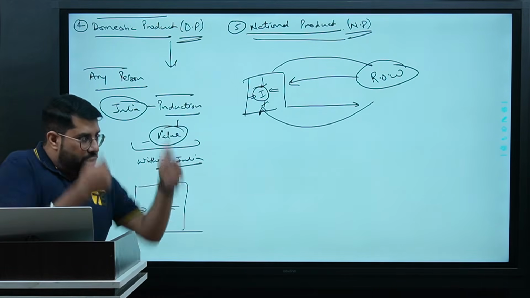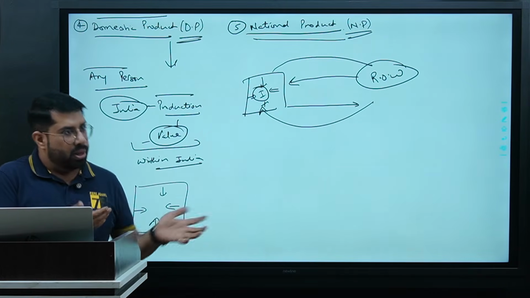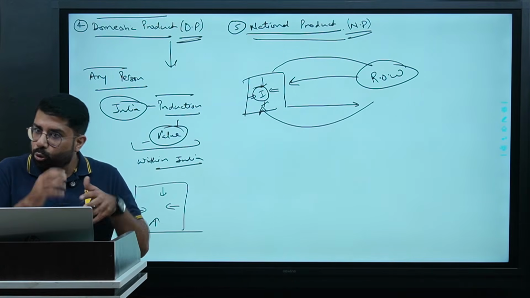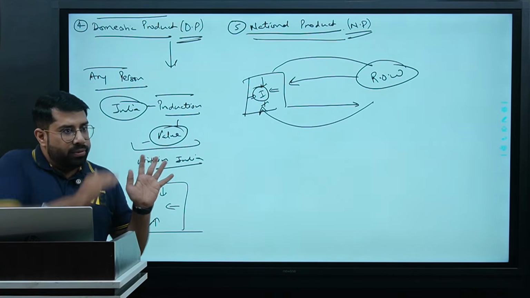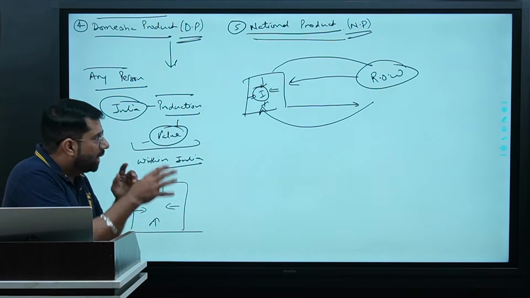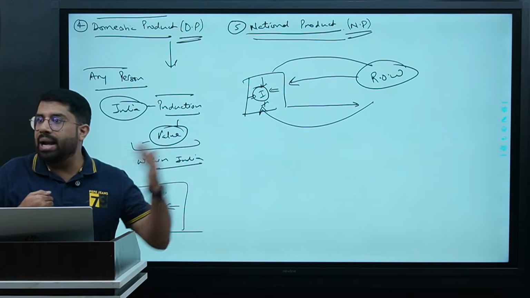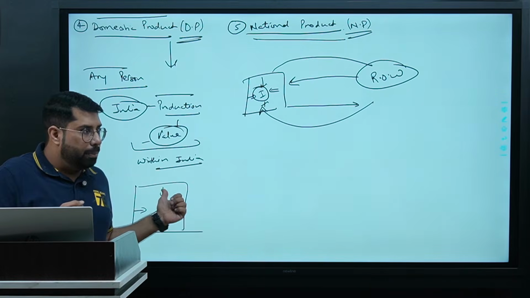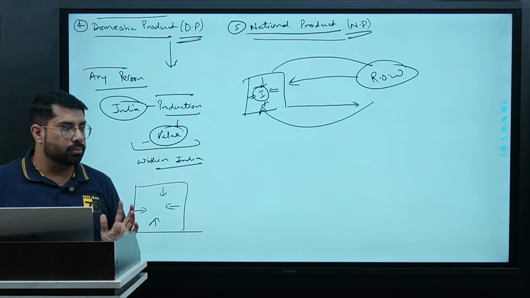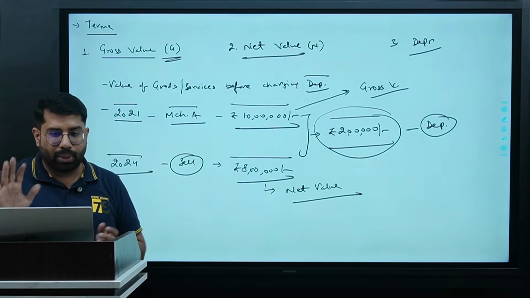We had to perform a surgery in India and you had to call a specialist doctor from abroad. He came here, he did the surgery, he took his fees and he took that money with him to his home country. We will subtract that part from the DP. Are you getting the point? So when you adjust this inflow and outflow between India and the rest of the world with DP, that will become national product, NP. Are you clear with this part, guys? Yes or no? Okay, till now we have done 5 parts.